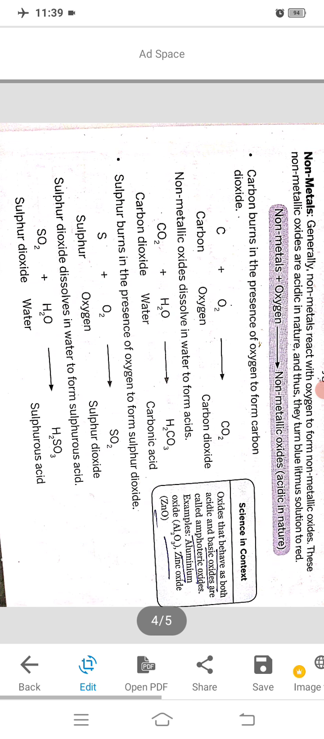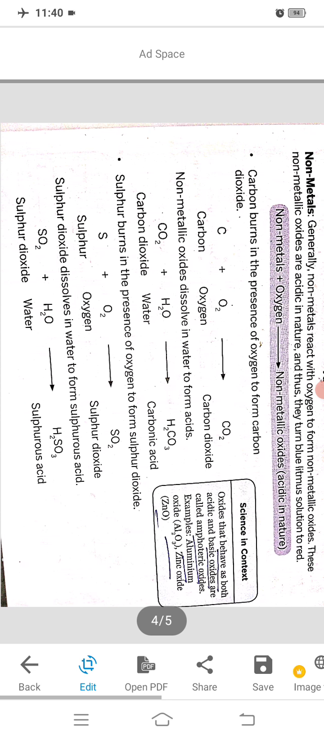One important thing you must remember: oxides that behave as both acidic and basic oxides are called amphoteric oxides. Examples: aluminium oxide, zinc oxide. You must remember that.